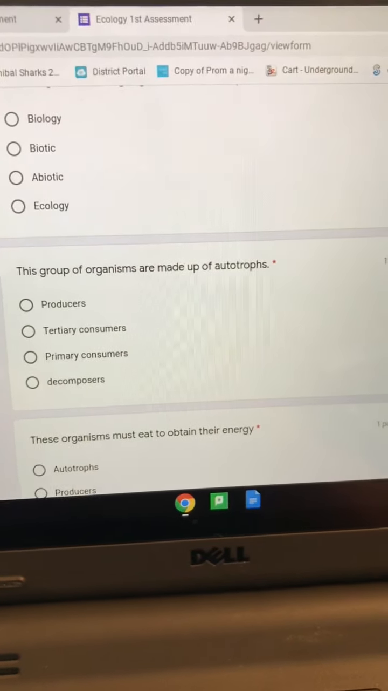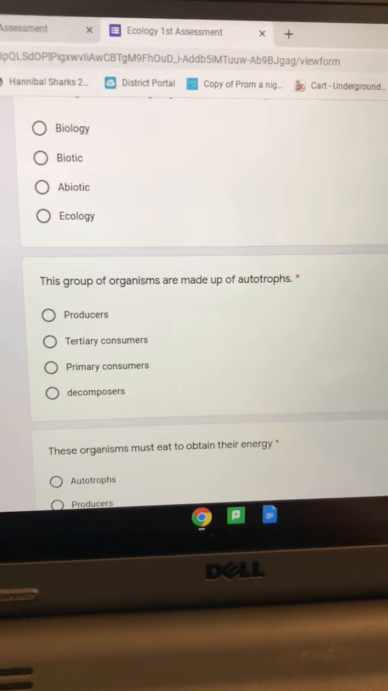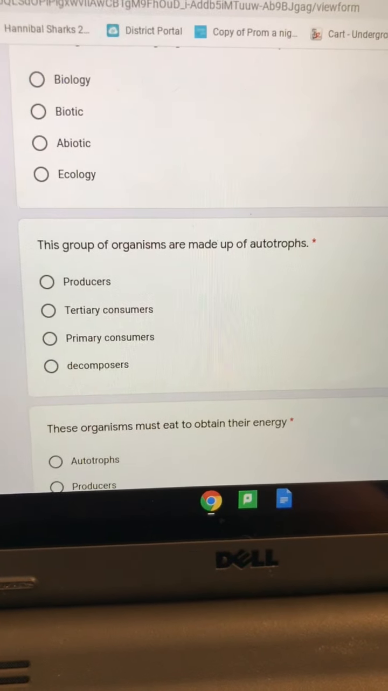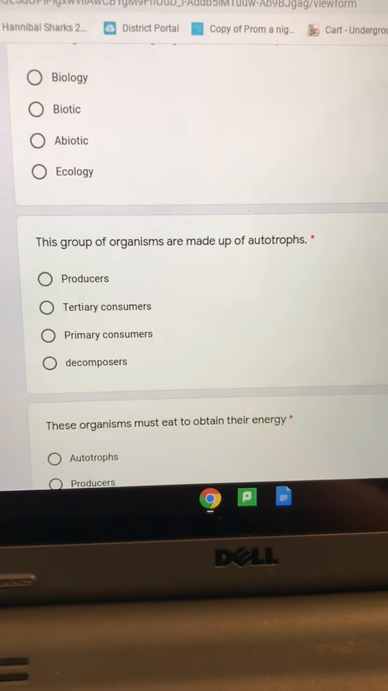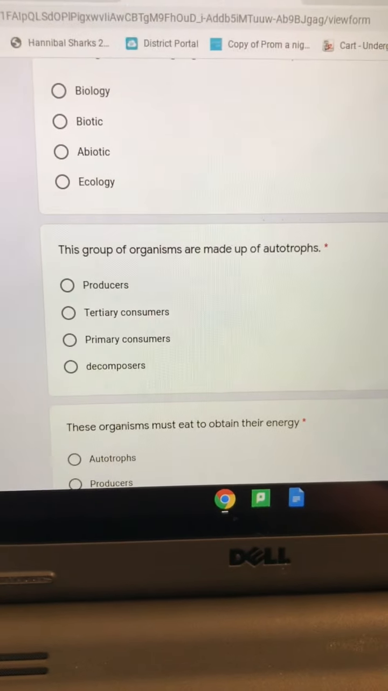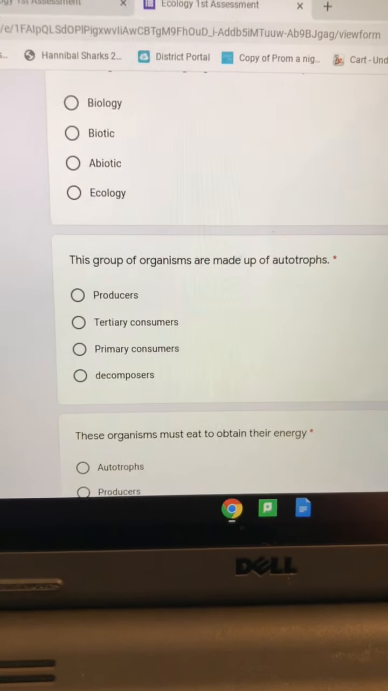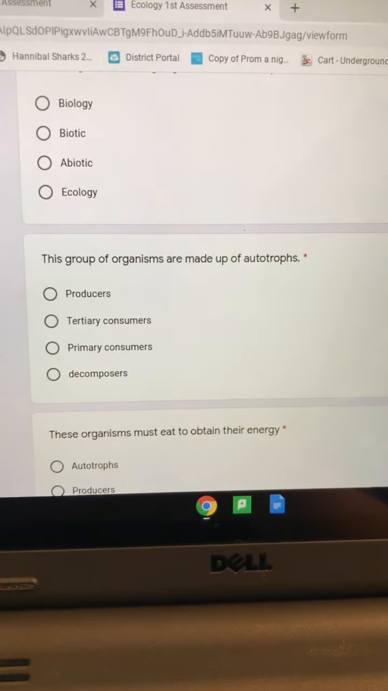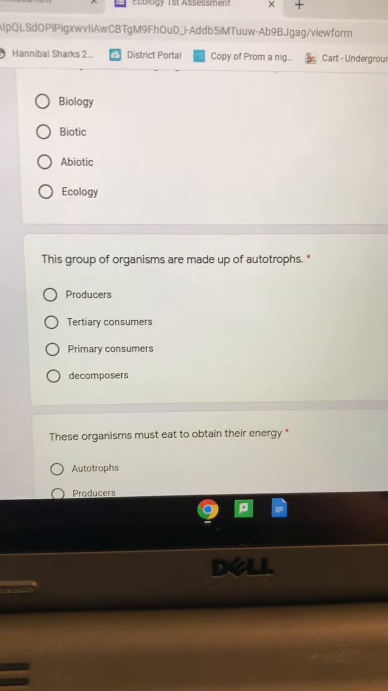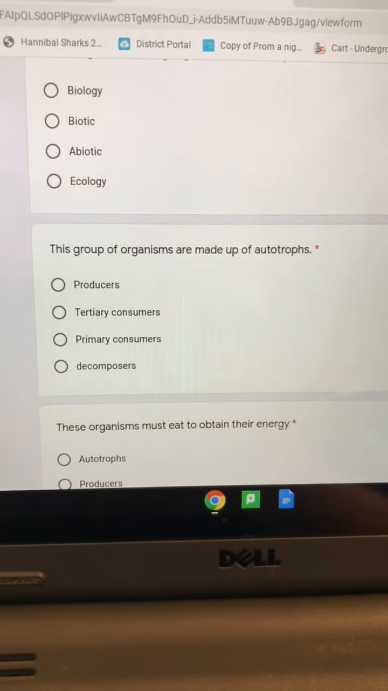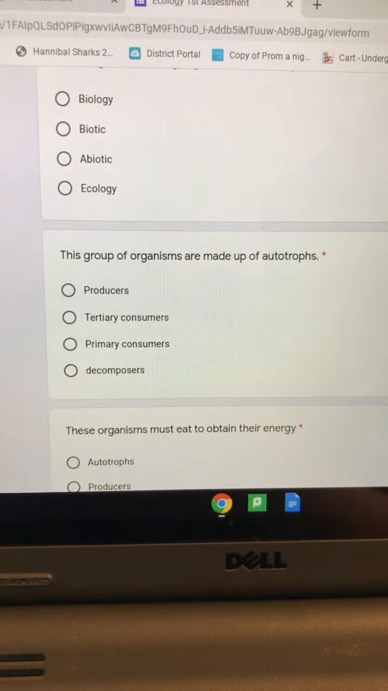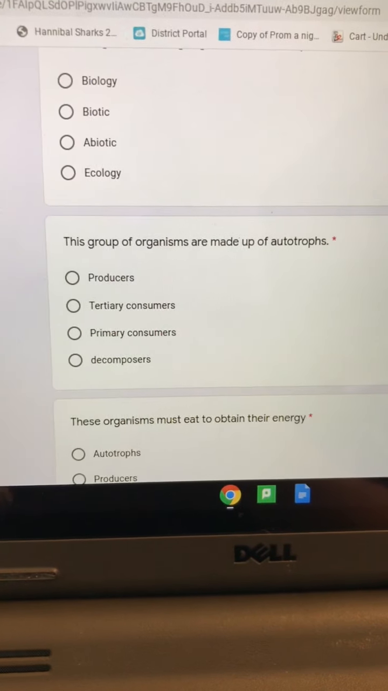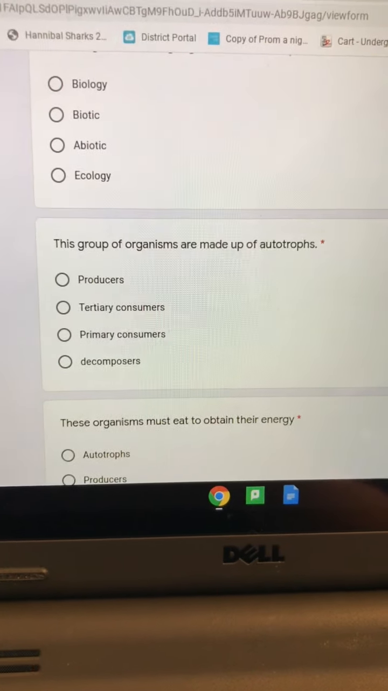The third question. This group of organisms are made of autotrophs. Think about the word autotrophs and the prefix auto. Auto means self, kind of like autobiography means a story about yourself. So think about what self means. Troph means to make food. So essentially, autotrophs means they make their own food. Is your answer going to be producers or tertiary consumers?